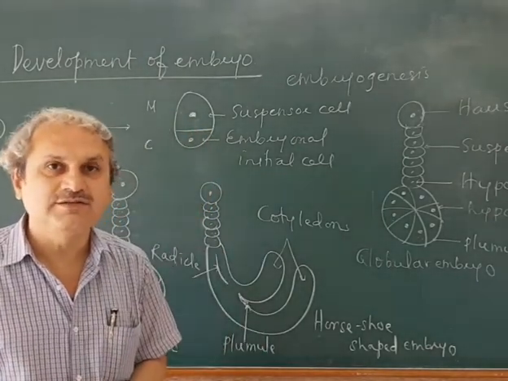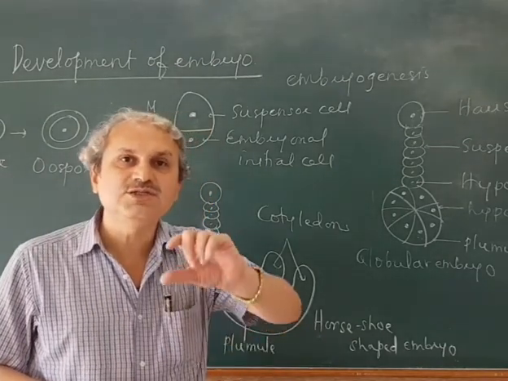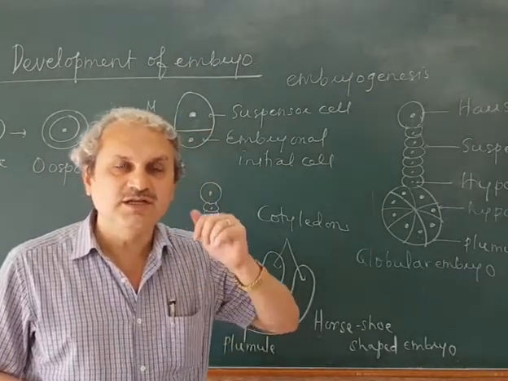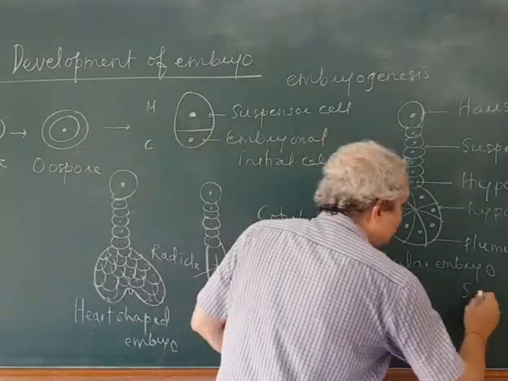Is that clear? Then, in monocot, the cotyledon is shield shaped, which is called the scutellum.